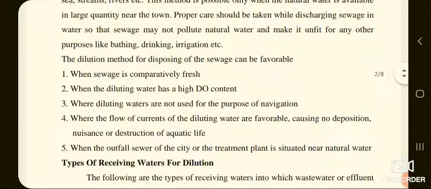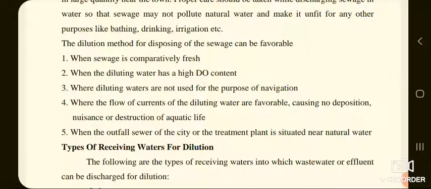The dilution method for disposing of sewage can be favorable when the sewage is completely fresh. Second, when the diluting water has a high DO content. Third, where diluting waters are not used for the purpose of navigation.